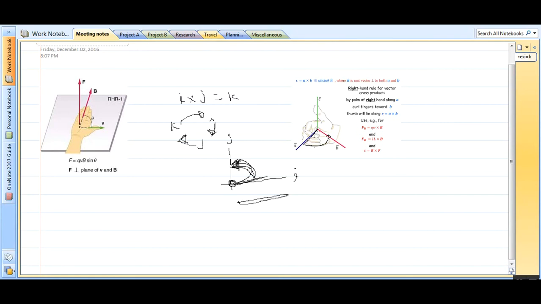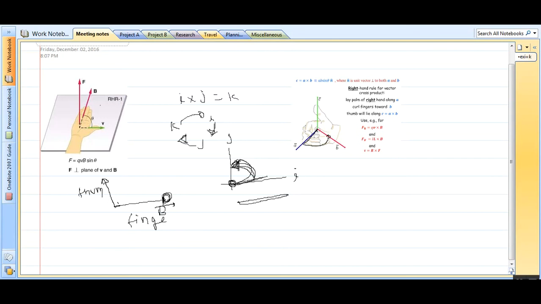And second is, if your finger is along the magnetic field, and along the velocity your palm, also your thumb, then the perpendicular to the palm will be the direction of the force, like this.